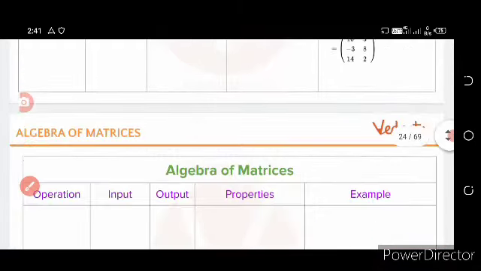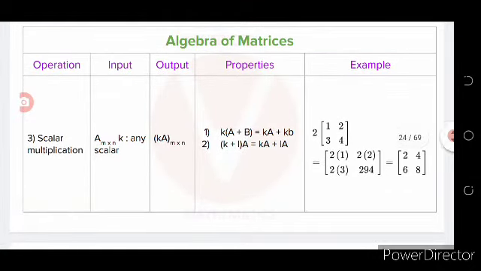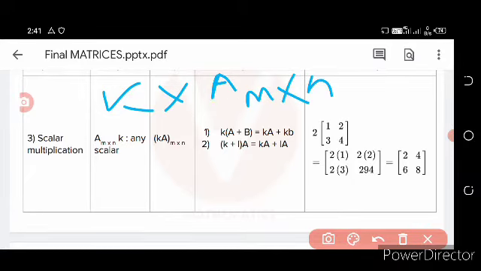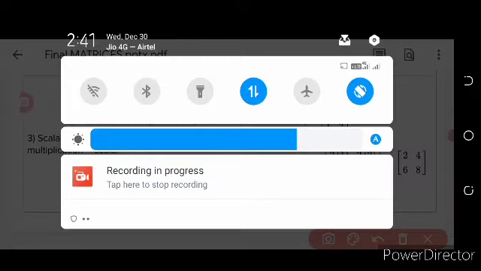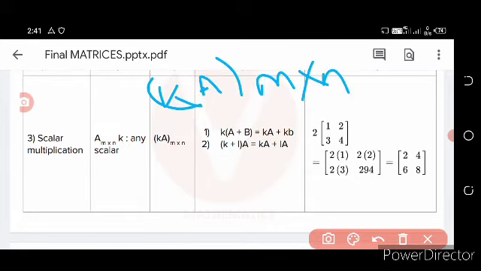Then come to the operation that is scalar multiplication. If we consider k as an arbitrary constant which is multiplied with a matrix of order m cross n, then what happens? Any scalar k multiplied with A of order m cross n.